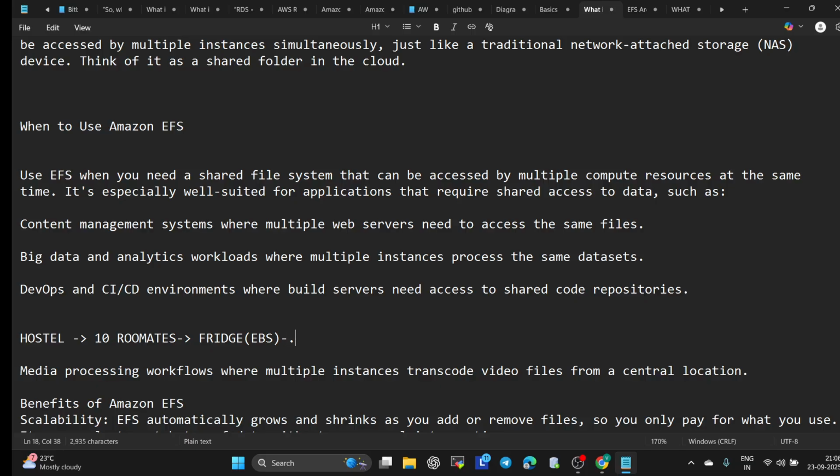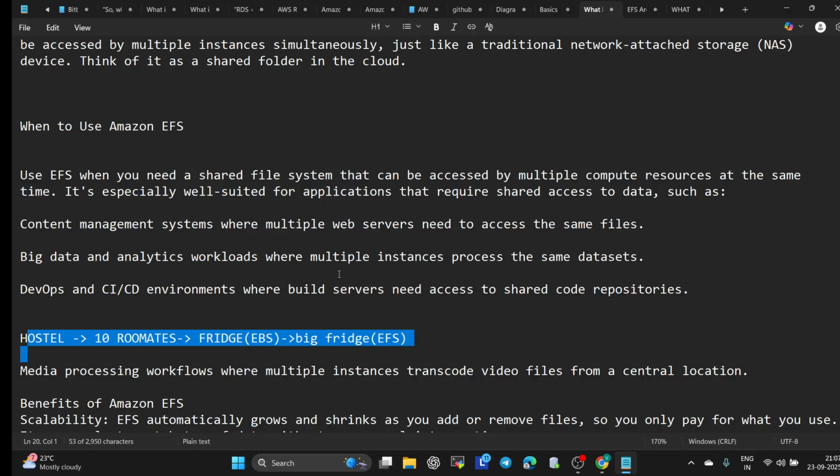So all 10 roommates can use that fridge, and that big fridge we consider as EFS, Elastic File System, where all roommates can keep and access food. So everyone sees the same things. Understood? This is nothing but EFS, and that is when we use it. I hope you understand.